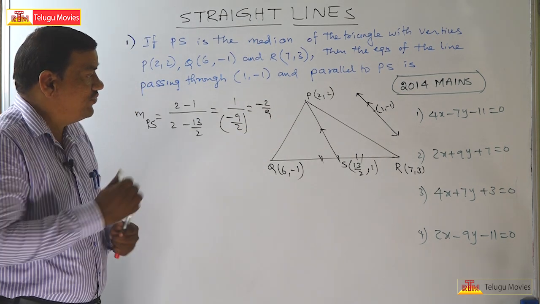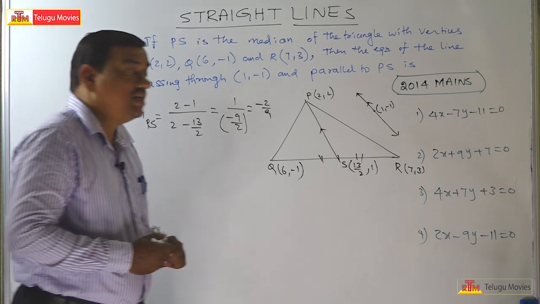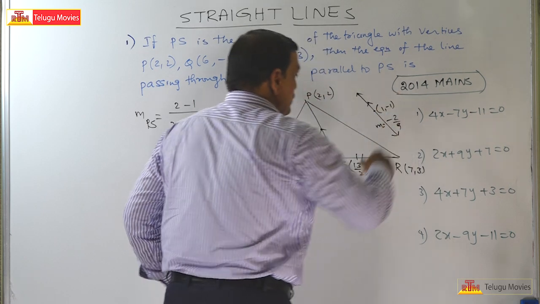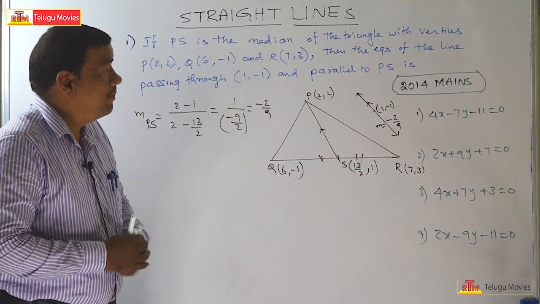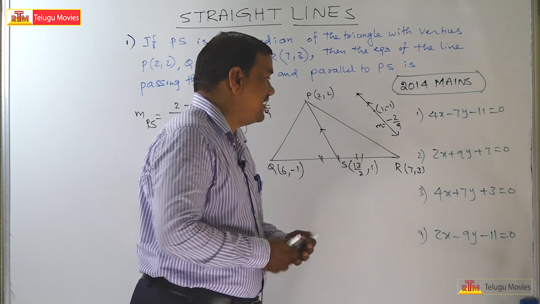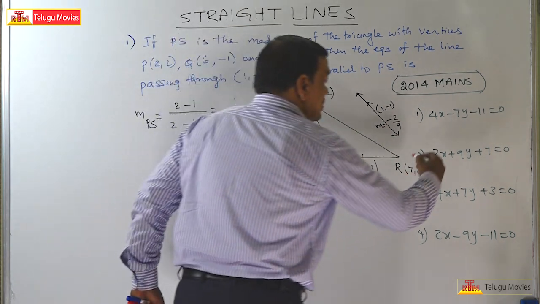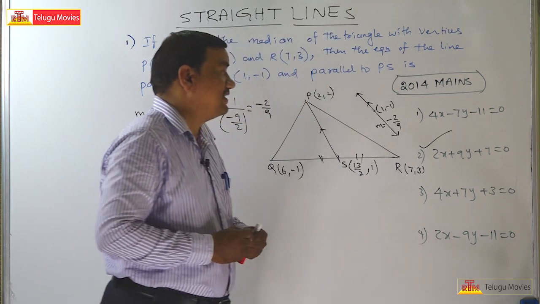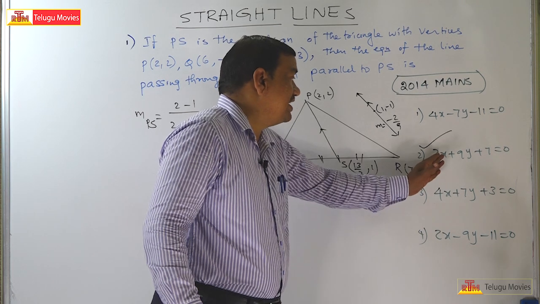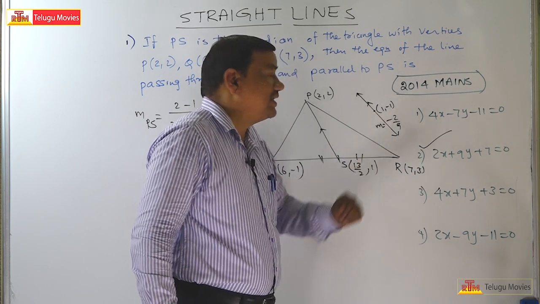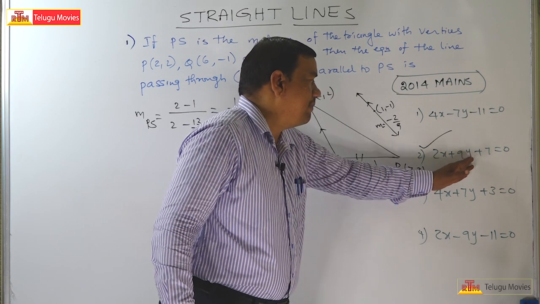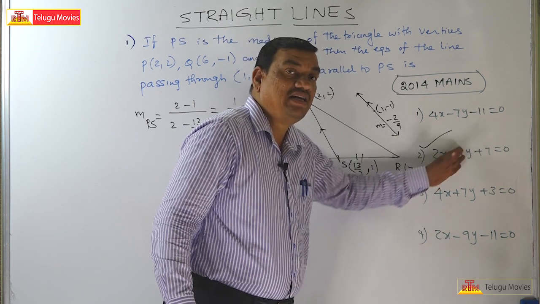Now, the slope of the given line is also minus 2 by 9. So the equation of the line passing through the point (1, -1) having slope minus 2 by 9 is, obviously, your answer: 2x plus 9y plus 7 is equal to 0. Why? Because the slope of this line is minus 2 by 9 and it passes through the point (1, -1). Substitute here 1 and -1: 2 plus 7 is 9, 9 minus 9 is 0.